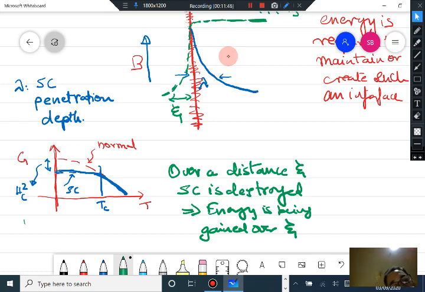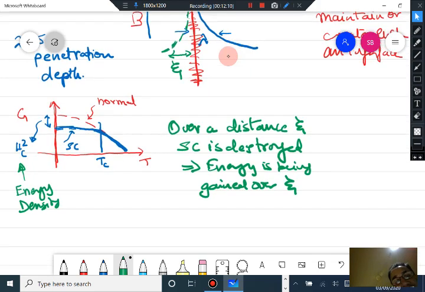And the typical energy, if Hc is the energy density, this is the free energy difference, this is the energy density.